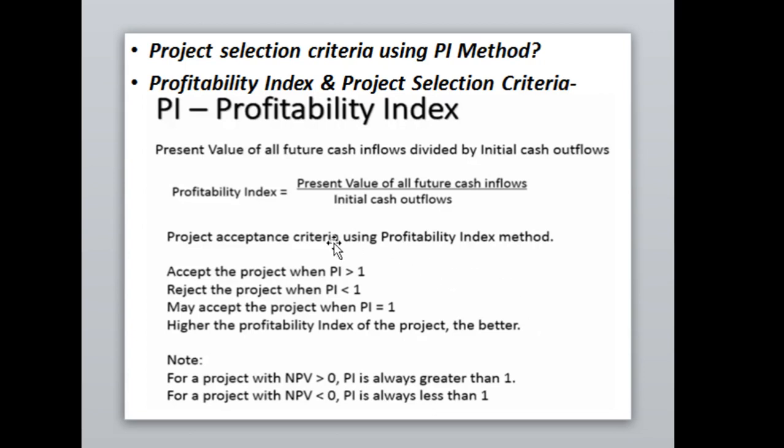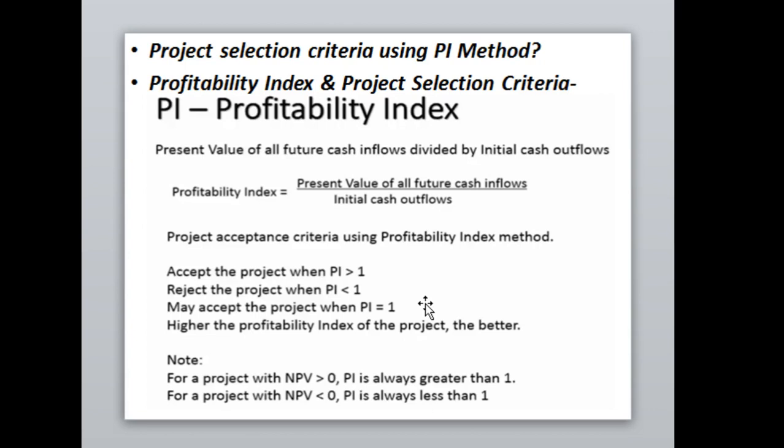So finally, if the present value of all future inflows is greater than the initial investment made by you in the business, definitely the profitability index will be more than 1. So finally, if the profitability index is more than 1, definitely you will accept the project like the NPV, and if it is less than 1, definitely you will reject it.